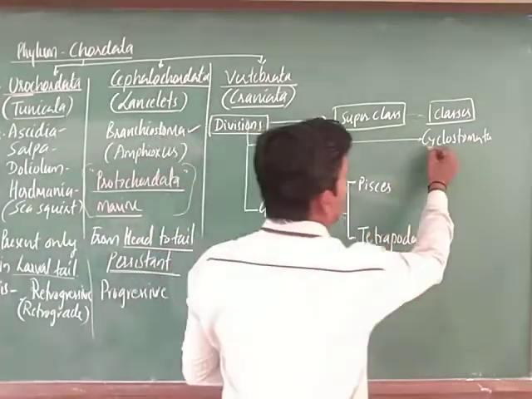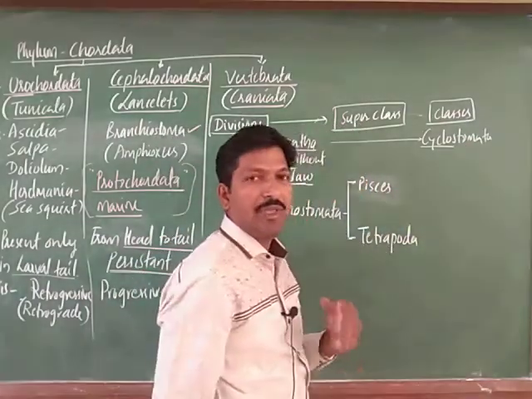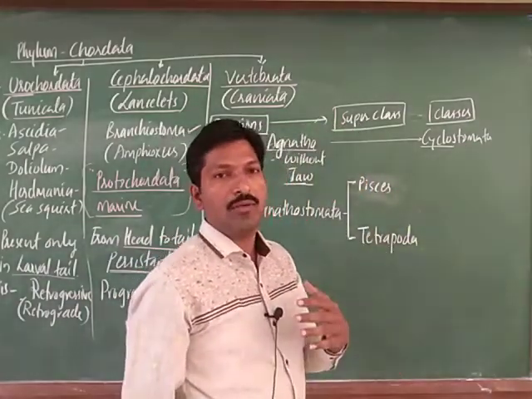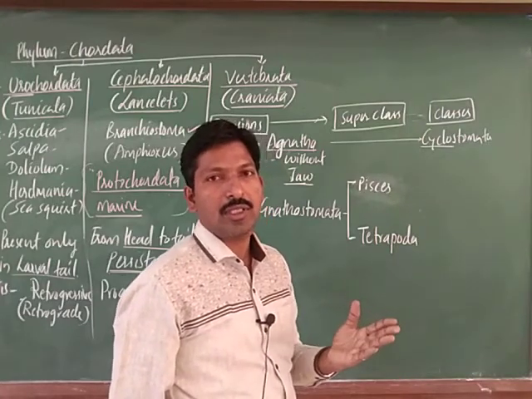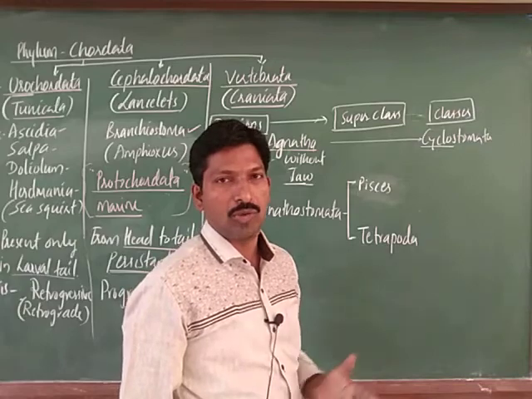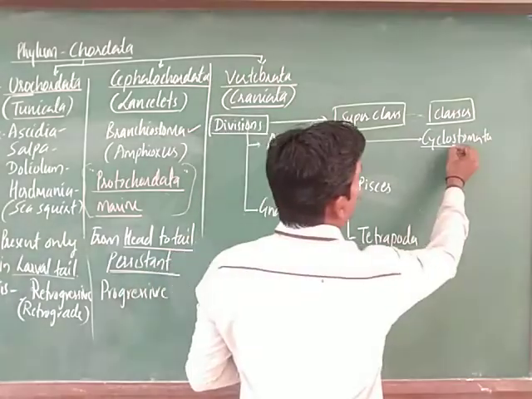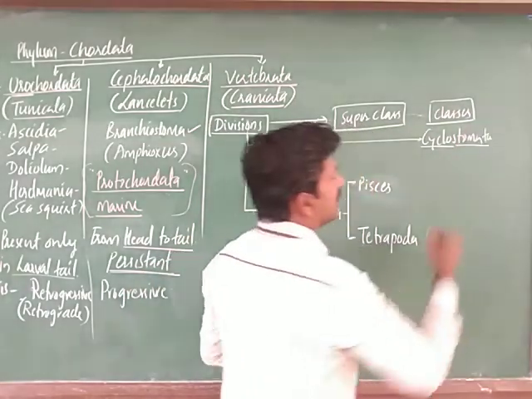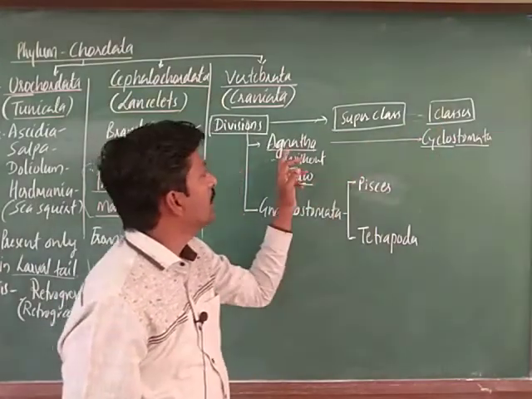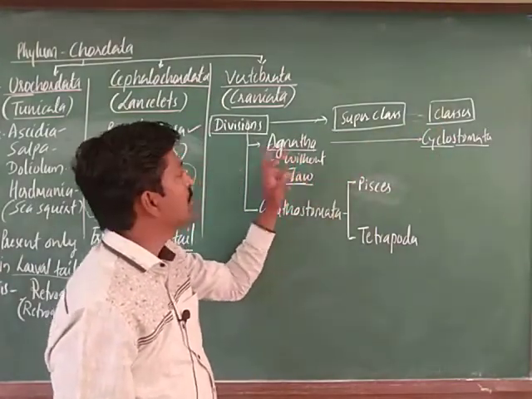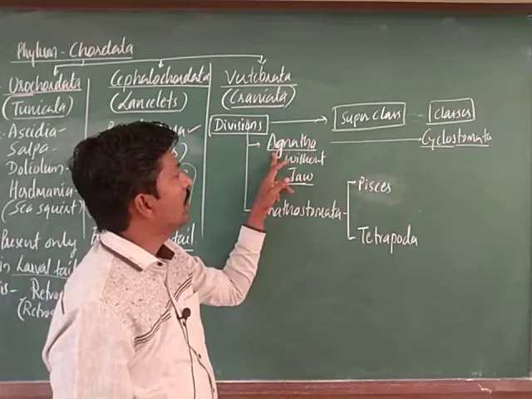Cyclo means what? Circular. Stomata means here mouth. In animals, when you say stomata we refer to the mouth. So, cyclostomata, a circular mouth is there without jaw, right. That is the class that comes under Agnatha. That is a division name. Division is Agnatha. Another division is